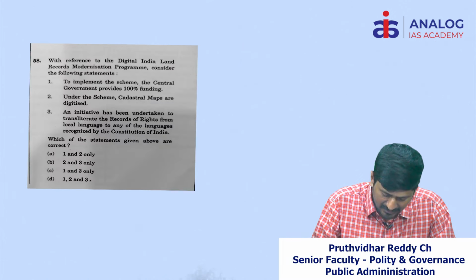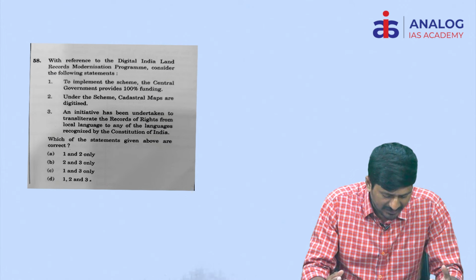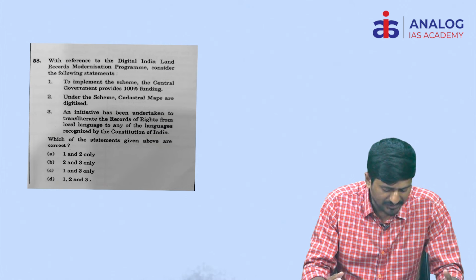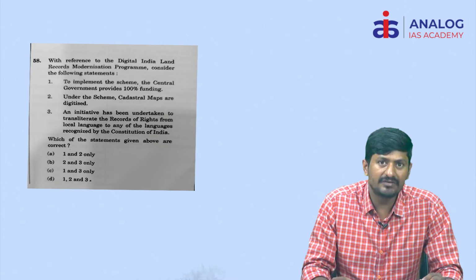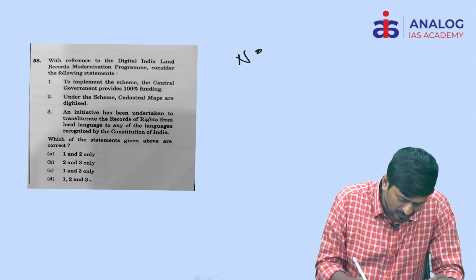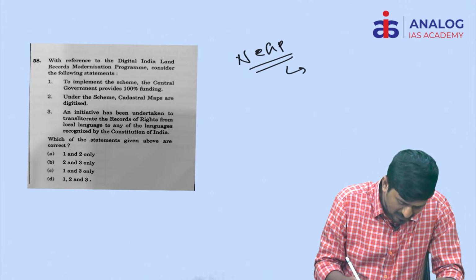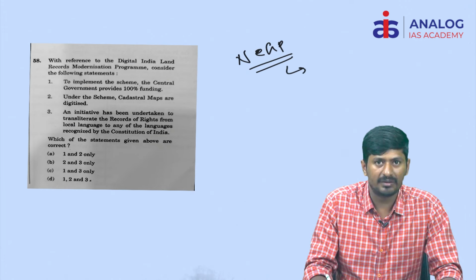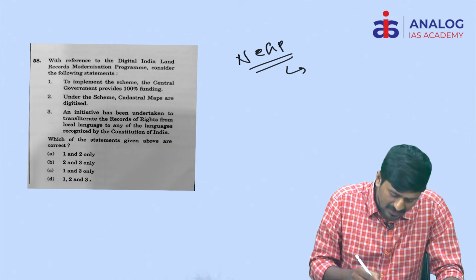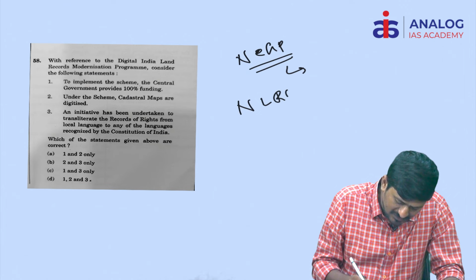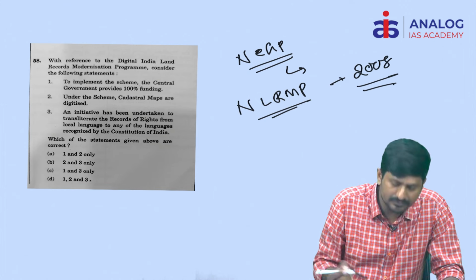Okay, right. So then coming to the next question, with reference to the Digital India Land Records Modernization Program, consider the following statements. Actually the National E-Governance Project, NeGP, which was launched by the UPA government, this particular program envisaged the digitization of land records. The National Land Records Modernization Program was launched in the year 2008.